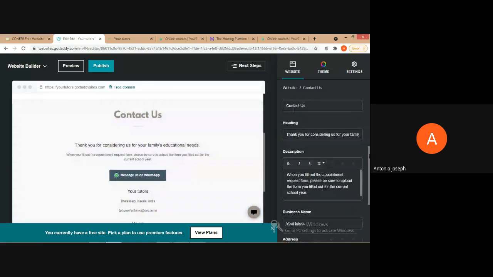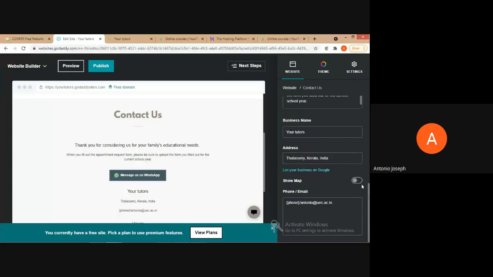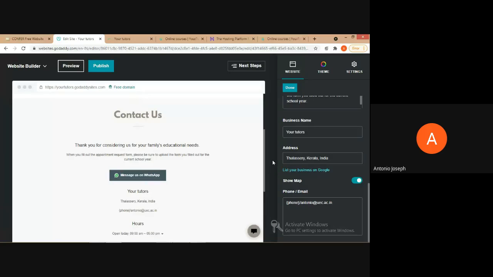Then we can provide the entire details, and if you want a map to be shown, just enable this show map. Click on show map. And then click on done.